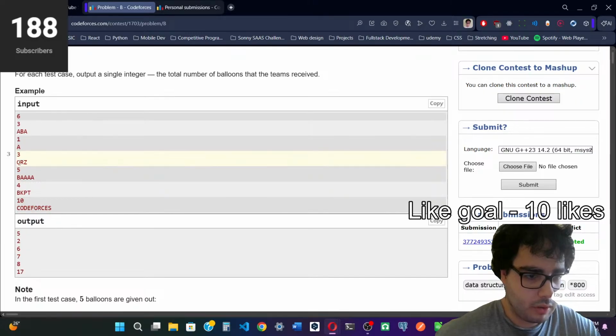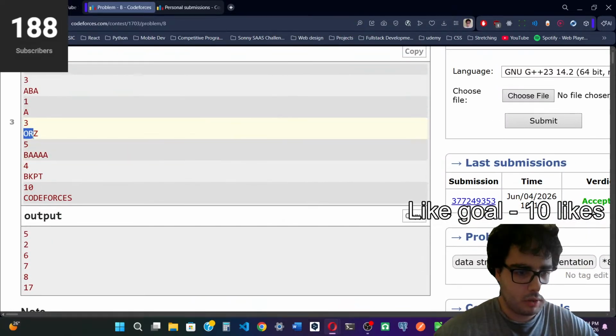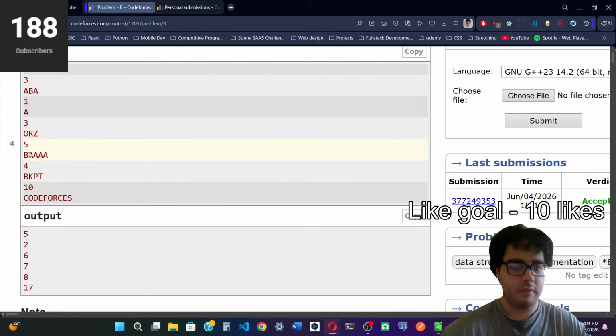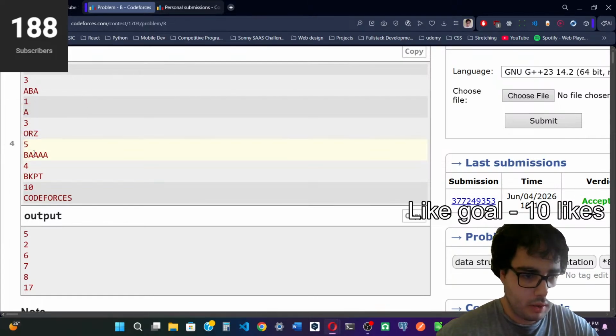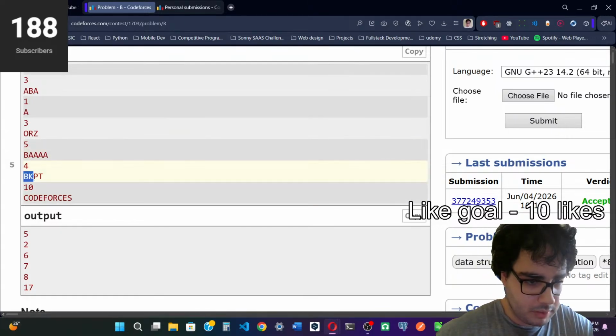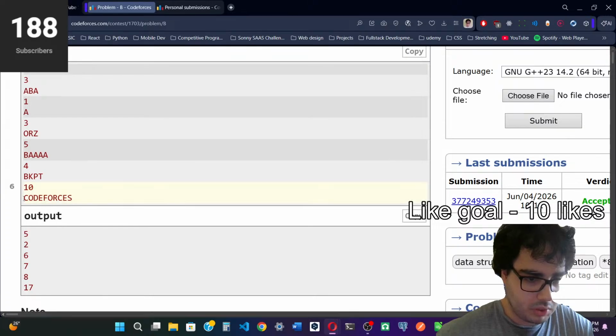Here we have 3 letters, and all of these are appearing only once. So for the first time, we have 3 times 2, which is 6. Here we have B appearing first, that's 2. Then A is appearing after it, that is 2, so 2 plus 2, 4. And then we have 3 more A's, which is another 3, so that's 7. Then we have B, K, P, T. All of these appear once, so that's 4 times 2, that is 8. And then we have 17, which is from this one.